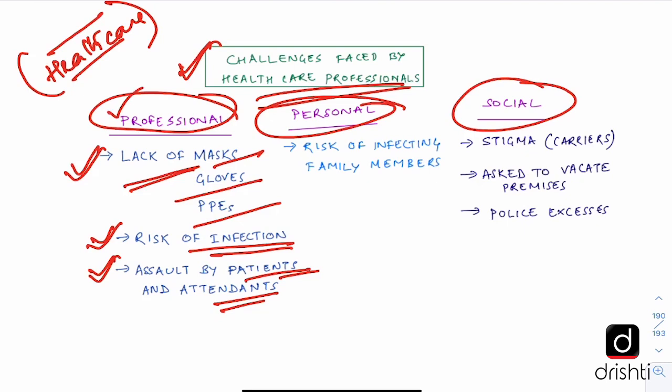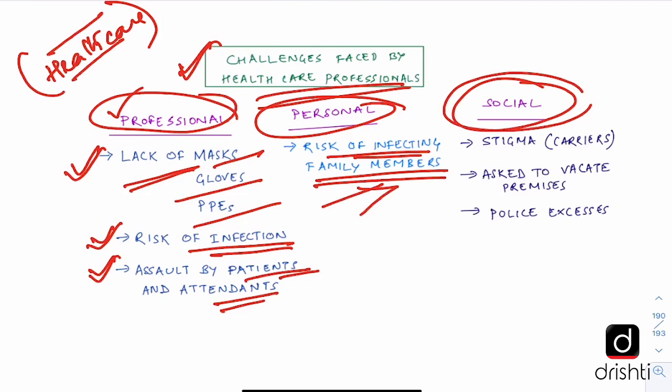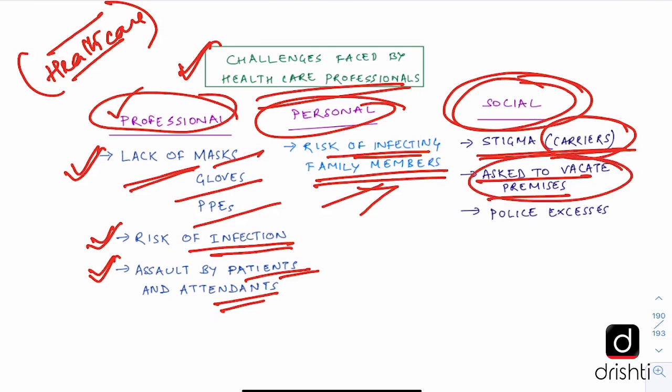On the personal front, they have the risk of infecting family members. Many doctors, we have seen, have stopped going to their homes. And most importantly, there is the social factor where some kind of stigma is being attached to these healthcare professionals. They are being seen as carriers of this infection, though they are trying to fight it. Landlords are asking them to vacate the premises because they feel that they will bring the infection with them. And there have been reports of police excesses. Such things lower the morale of healthcare professionals.